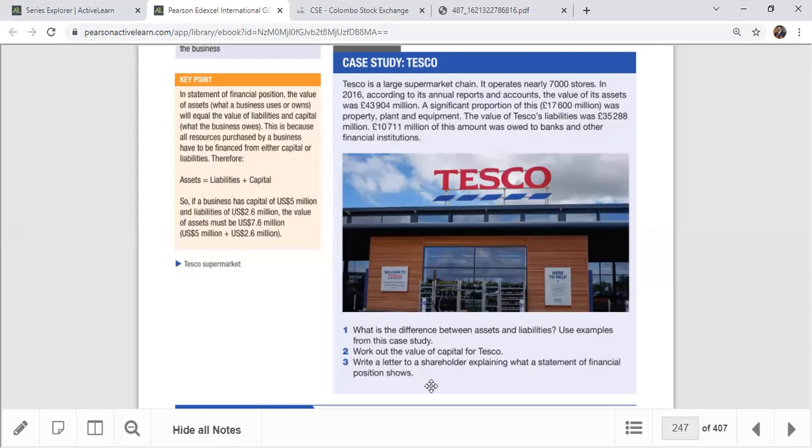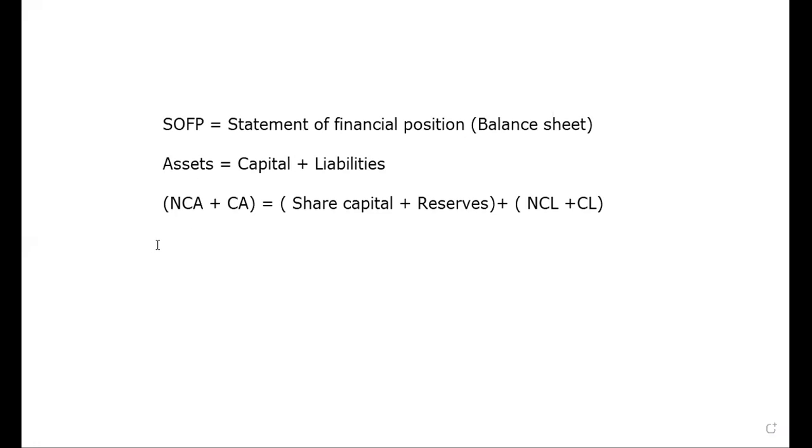This is normally the formula I told you. Sometimes we can find that kind of calculation also. Assets equal capital plus liability, but we can even manipulate this one. We call it A equals C plus L, ACL. But imagine if you want to find the capital: capital equals asset minus liability.